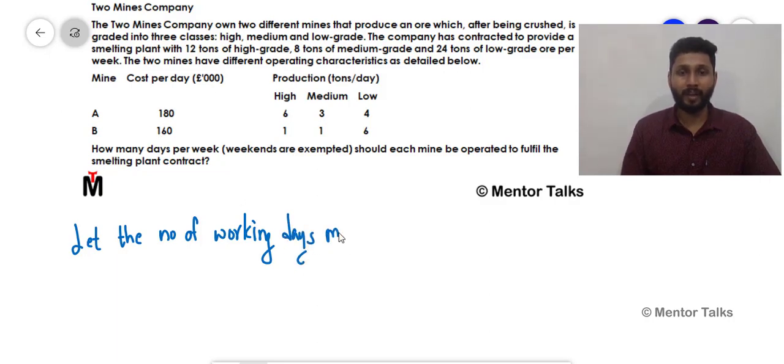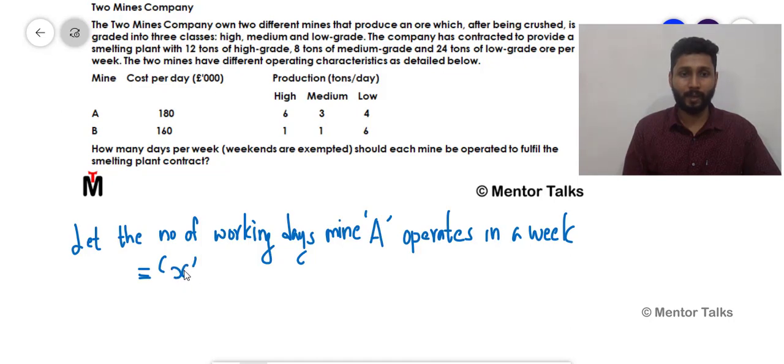So the number of working days mine A, the first mine, operates in a week, that we can take as X days. So I'm just assuming that the number of days mine A operates in a week is X days. That means out of this many days, X days it is working.